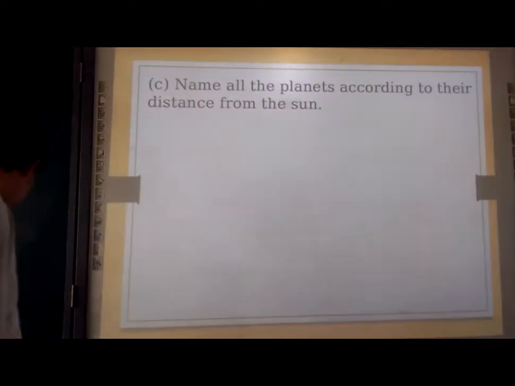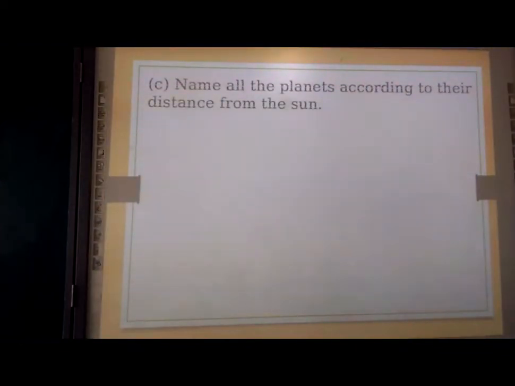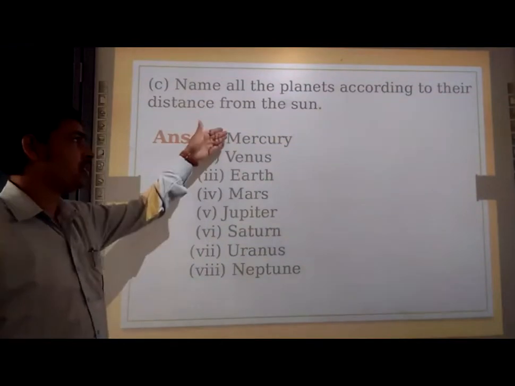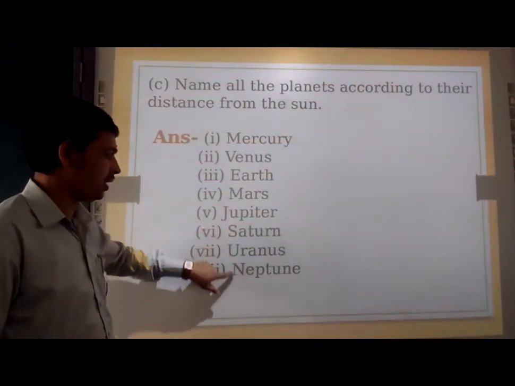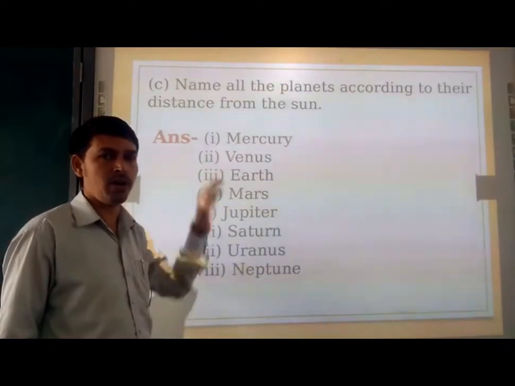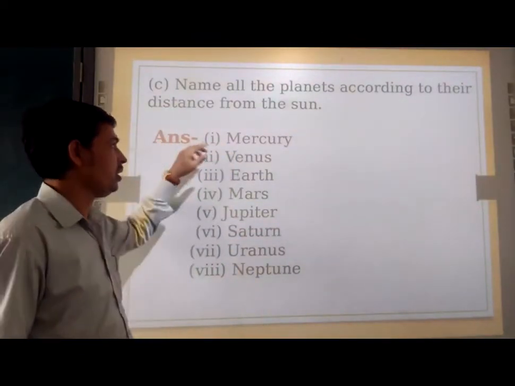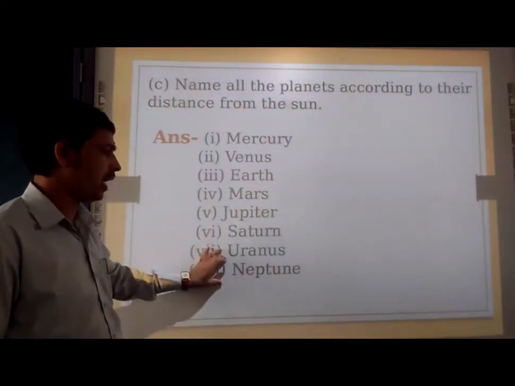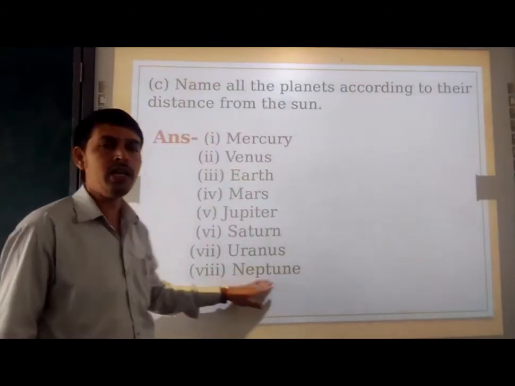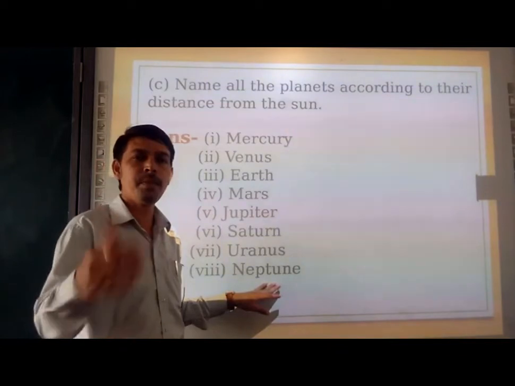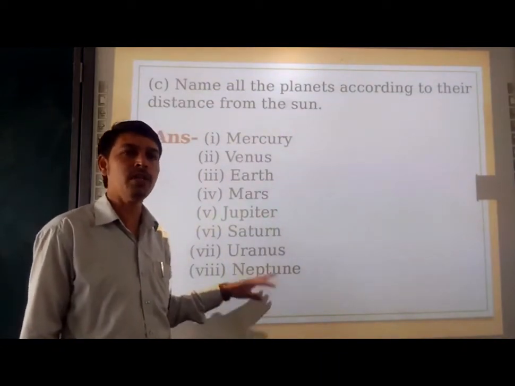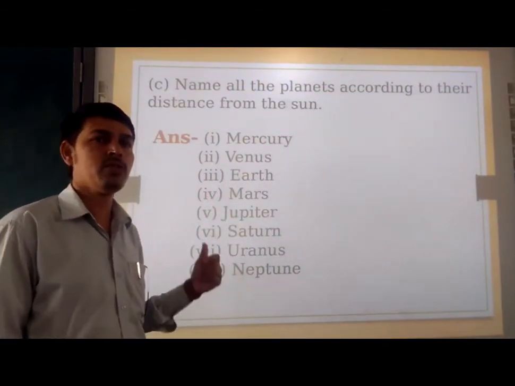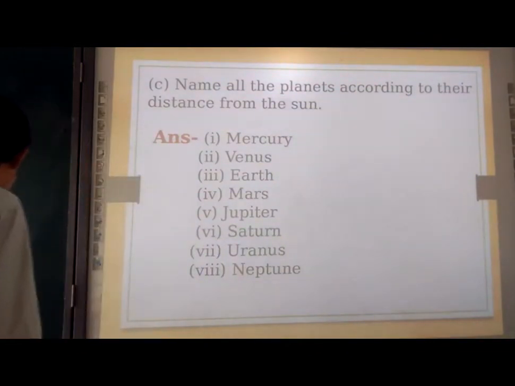Let's see. So here we have the names of all 8 planets. My very efficient mother just served us nuts, the short form which I told you already in the presentation. So you have to write Mercury, Venus, Earth, Mars, Jupiter, Saturn, Uranus and Neptune. Like that we have to write the names of all 8 planets. Right? In the upcoming slide presentation I am going to tell you a very interesting fact related to these planets. So please wait for it.